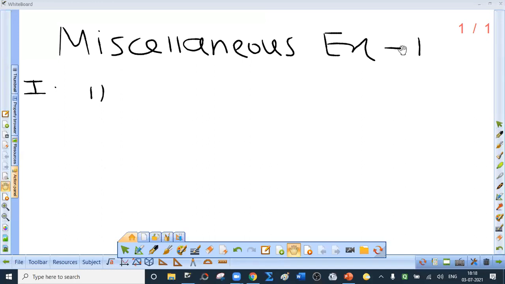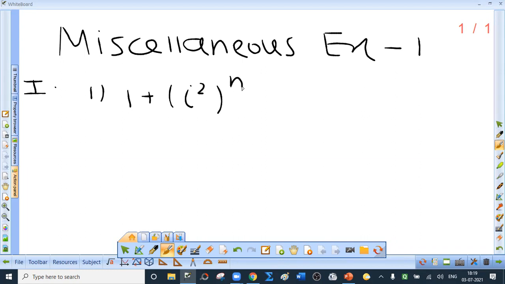Now, miscellaneous exercise 1. First question. Select the correct answer from the given alternatives. First one: if n is an odd positive integer, then the value of... We are solving MCQs, so presentation is not important, but still we will write properly. We will not write a detailed solution, but we will write properly.